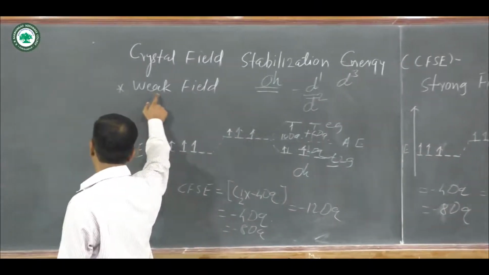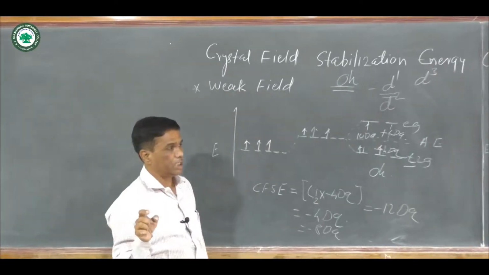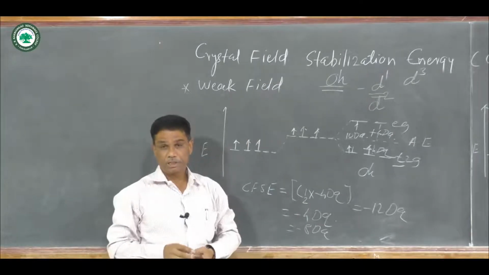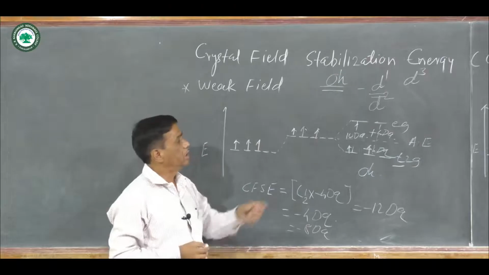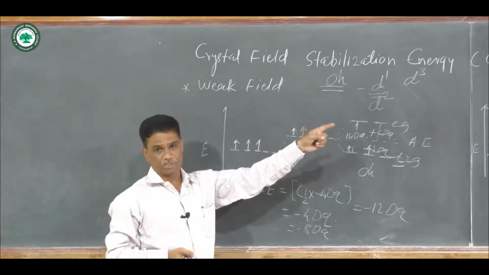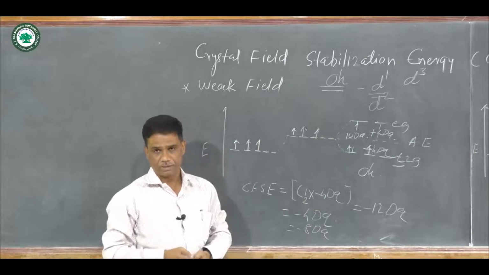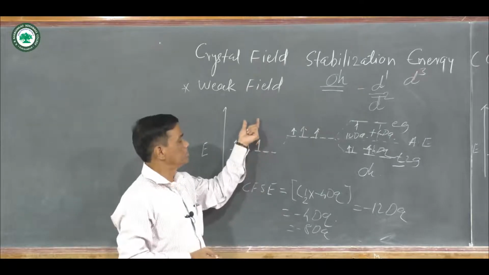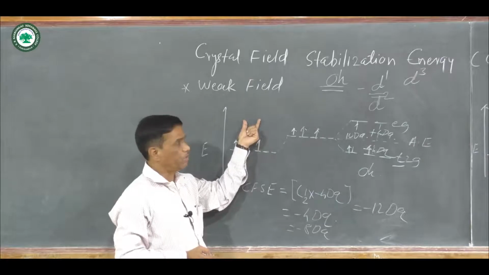You know that weak field depends upon what? The position of ligand in the spectrochemical series. In the last video you have seen, in the spectrochemical series cyanide ligands are at the initial stage, they form the strong field complexes. Then halide ligands like fluoride F minus, chloride Cl minus, bromide Br minus, iodide I minus, they form the weak field complexes.